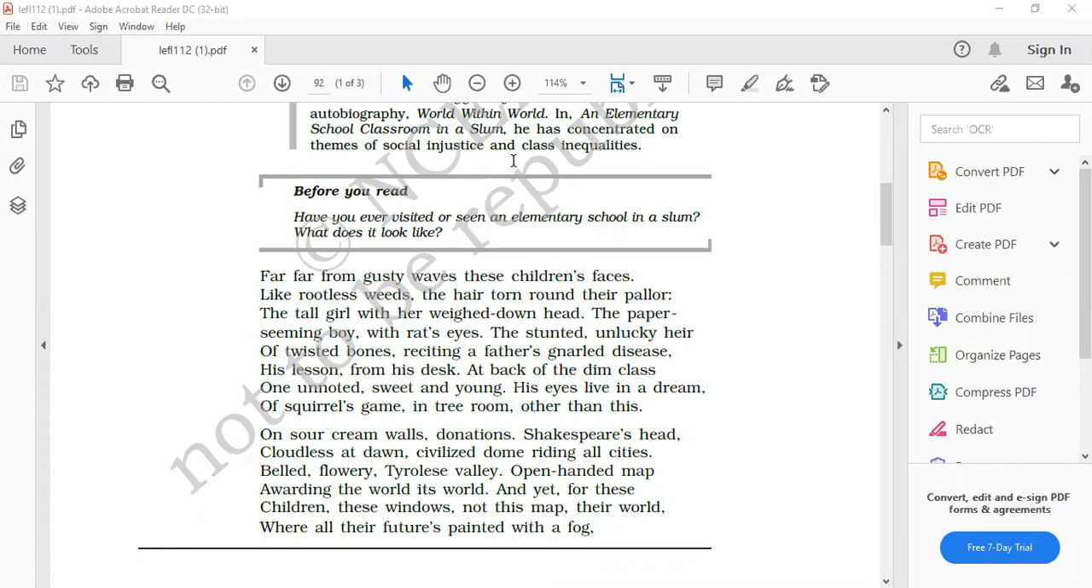Gurpreet. Yes, ma'am. Yes, read the next lines till the ending of the first stanza.